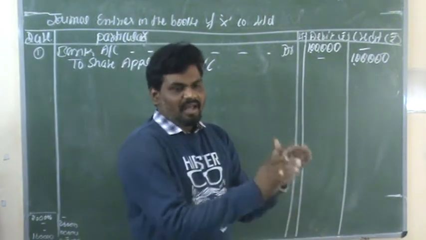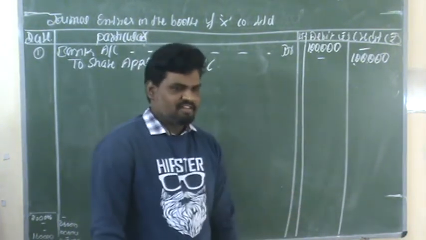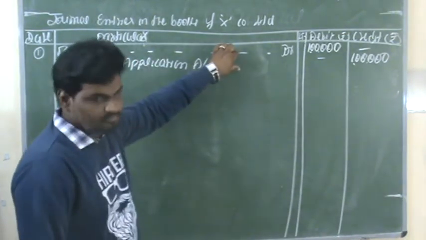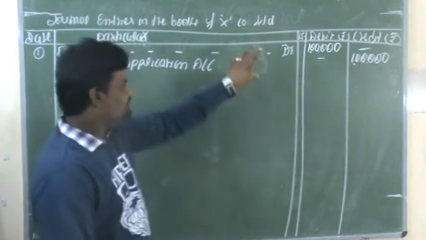Now we need to give the narration. Narration is nothing but a brief explanation about the transaction. We give a narration regarding the entry.